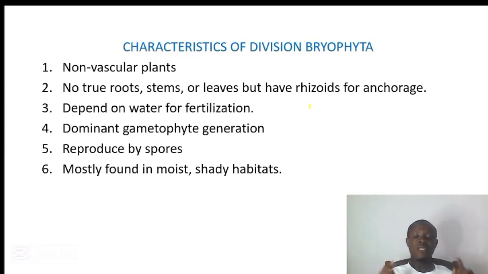And number 5, they reproduce by spores. They do not produce seed. Therefore, these organisms reproduce by spores. And 6, they are mostly found in moist or shady habitats. These organisms are referred to as the amphibians of plants. That means they can live on land and in water as well. Amphi means both. That means they can live both on land and in water.